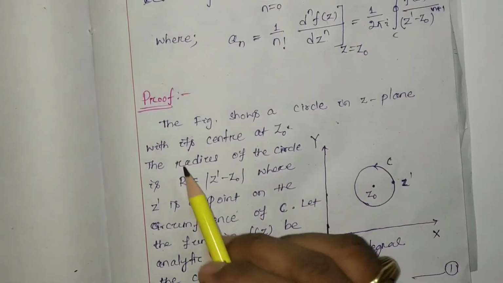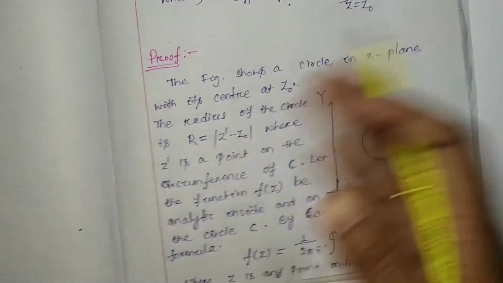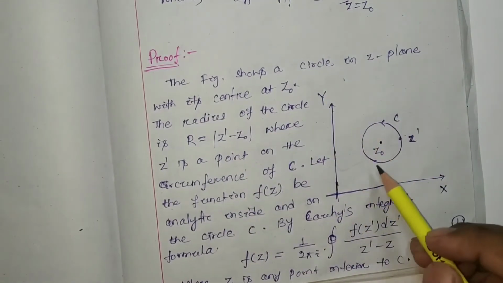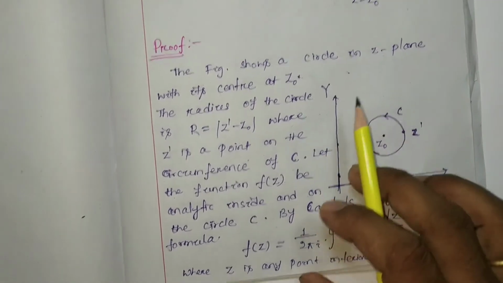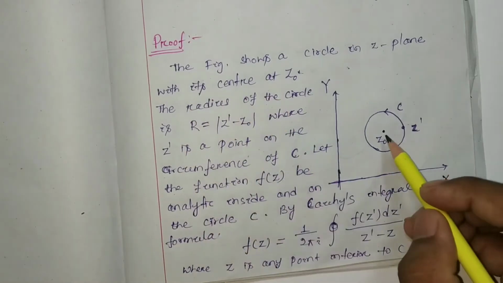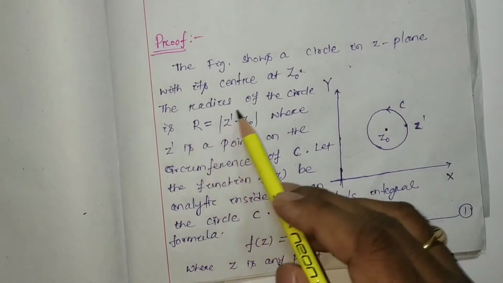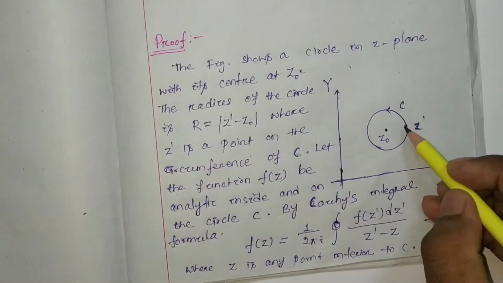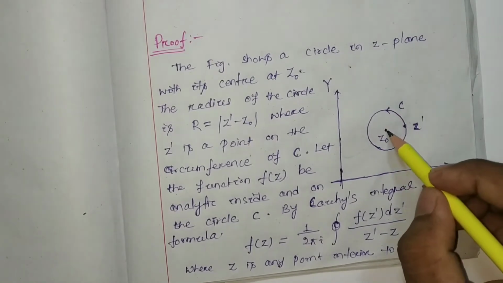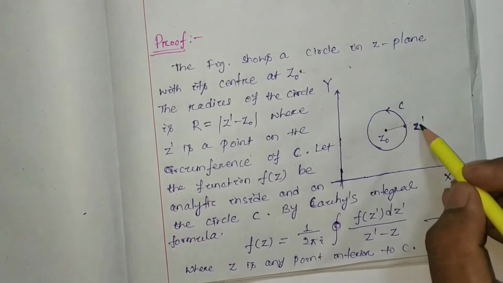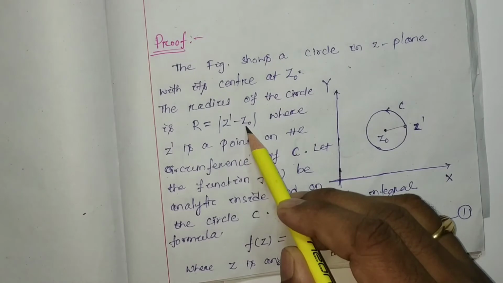Here this figure shows a circle in the z plane, the complex plane. We consider a circle, or a contour C, with its center at z0. If we consider another point on this circle, z', then the radius will be the modulus of z' - z0.